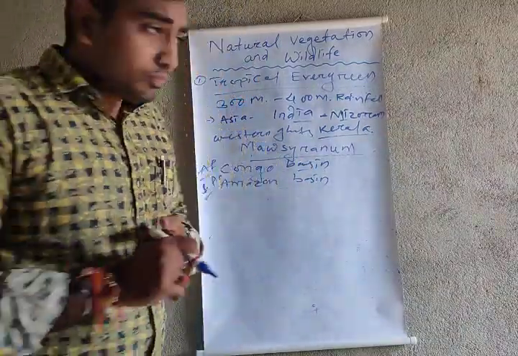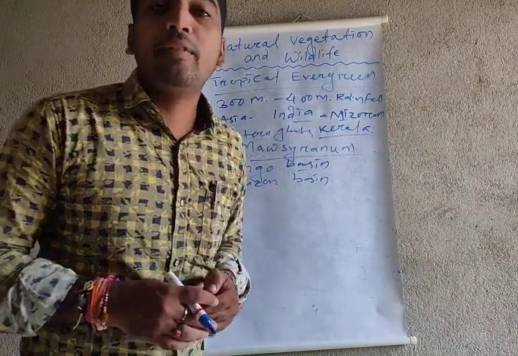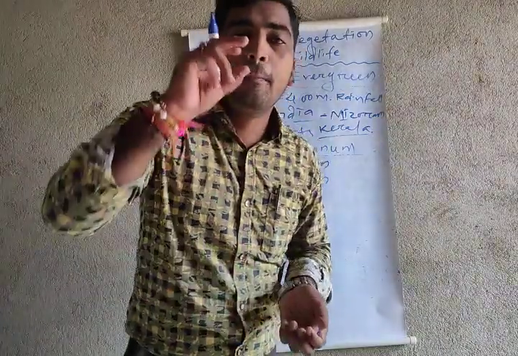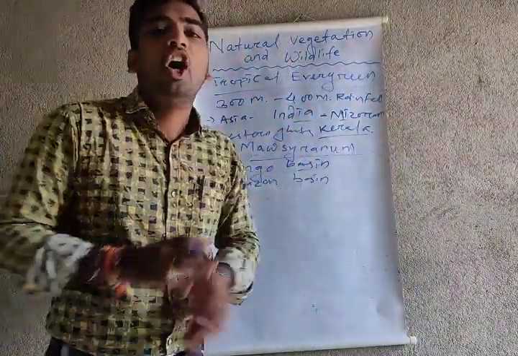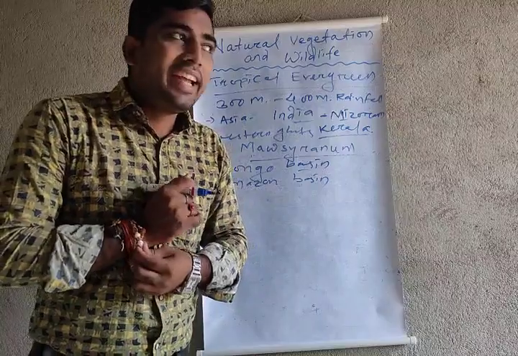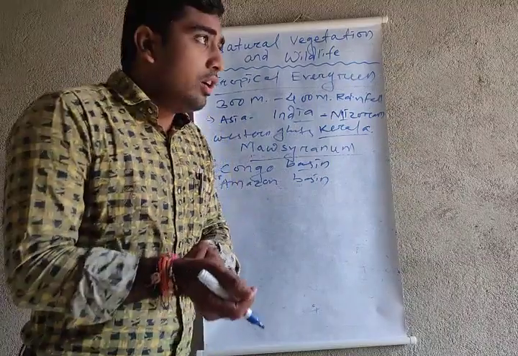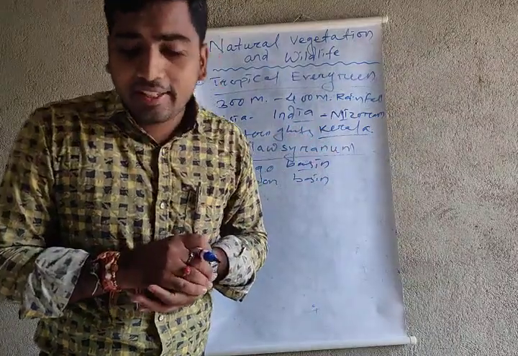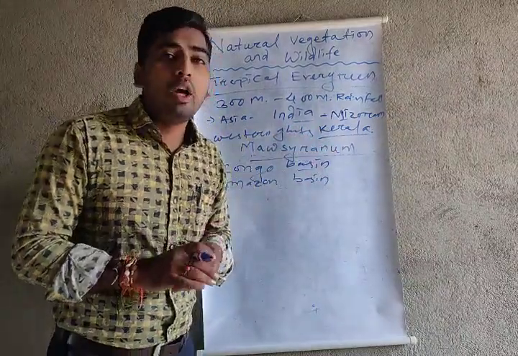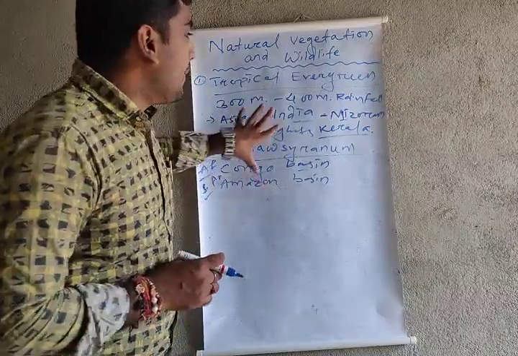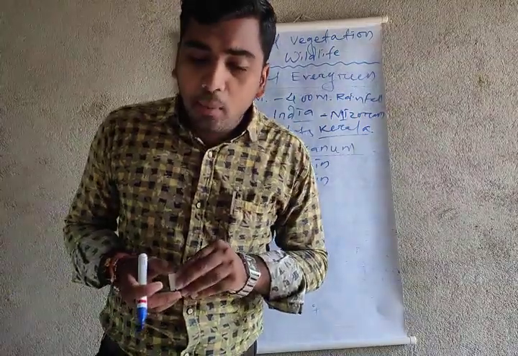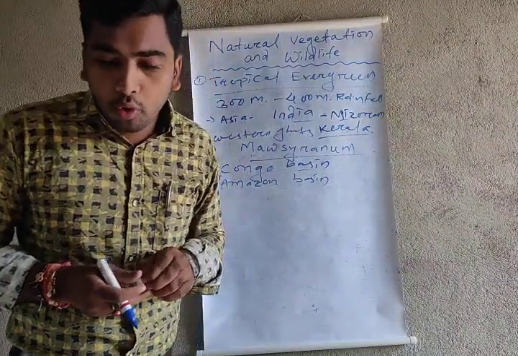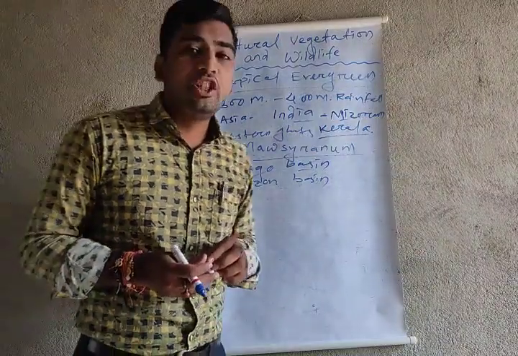Now the characteristics, the merit points of the tropical evergreen forest. The main merit is that the whole area always looks green. We get heavy rainfall and plenty of oxygen, and a large number of plants are available here. Some of the plants here are ebony, mahogany, rosewood, rubber and the cinchona tree.